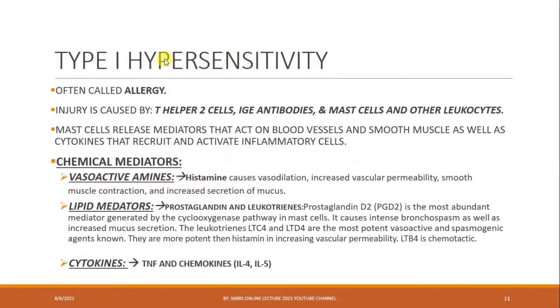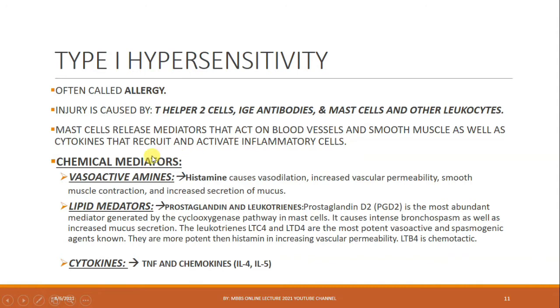So type 1 hypersensitivity, often called allergy, injury is caused by T helper 2 cells, IgE antibodies, and mast cells and other leukocytes. So these are the culprits for type 1 hypersensitivity. Mast cells release mediators that act on blood vessels and smooth muscle, as well as cytokines that recruit and activate inflammatory cells.